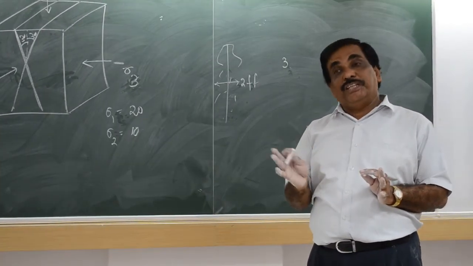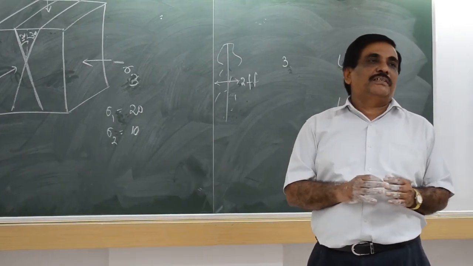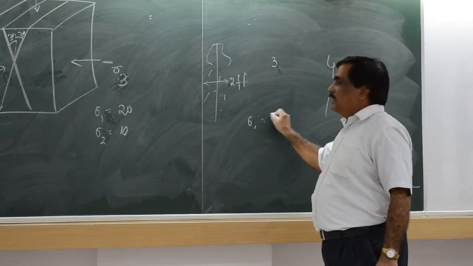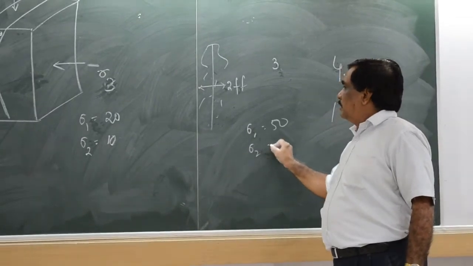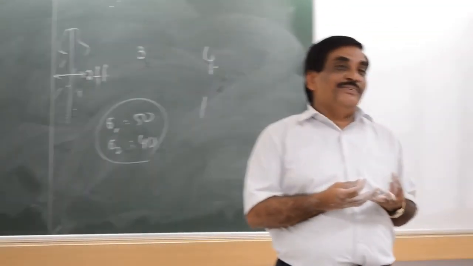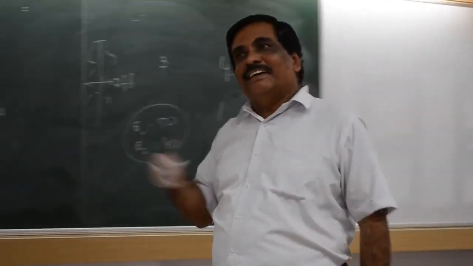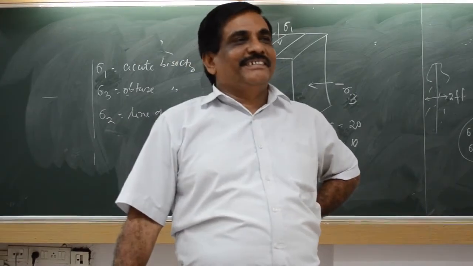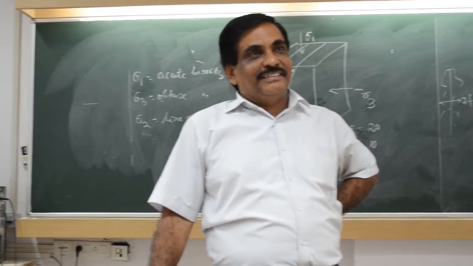If the difference between them is 10, the rock failed. Suppose tomorrow you find sigma 1 to be 50, sigma 2 to be 40. So 50, 40 does not matter for me. The difference is 10, the rock will fail. That is more important for me.